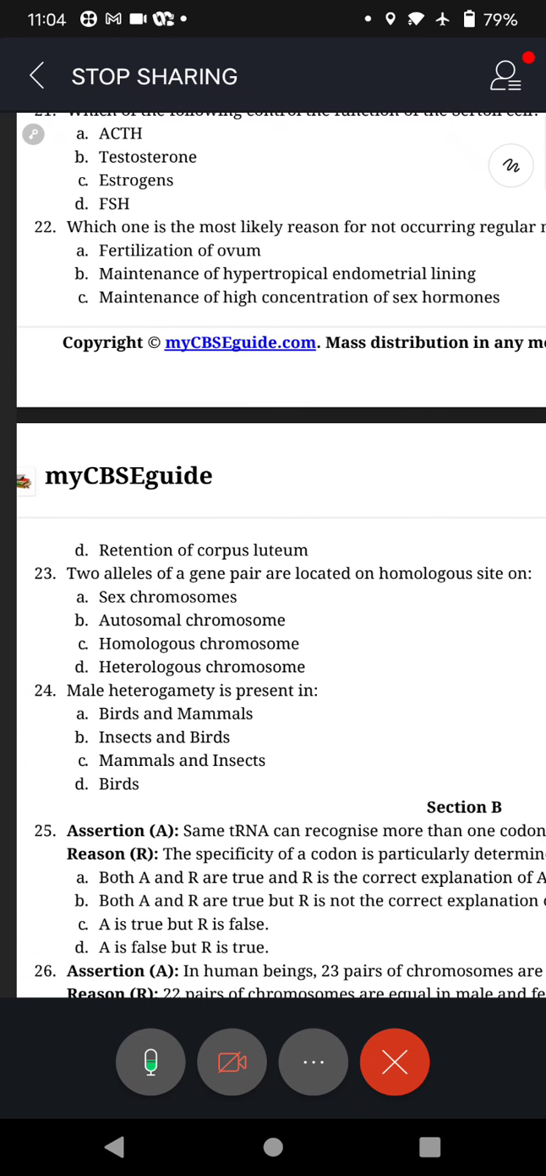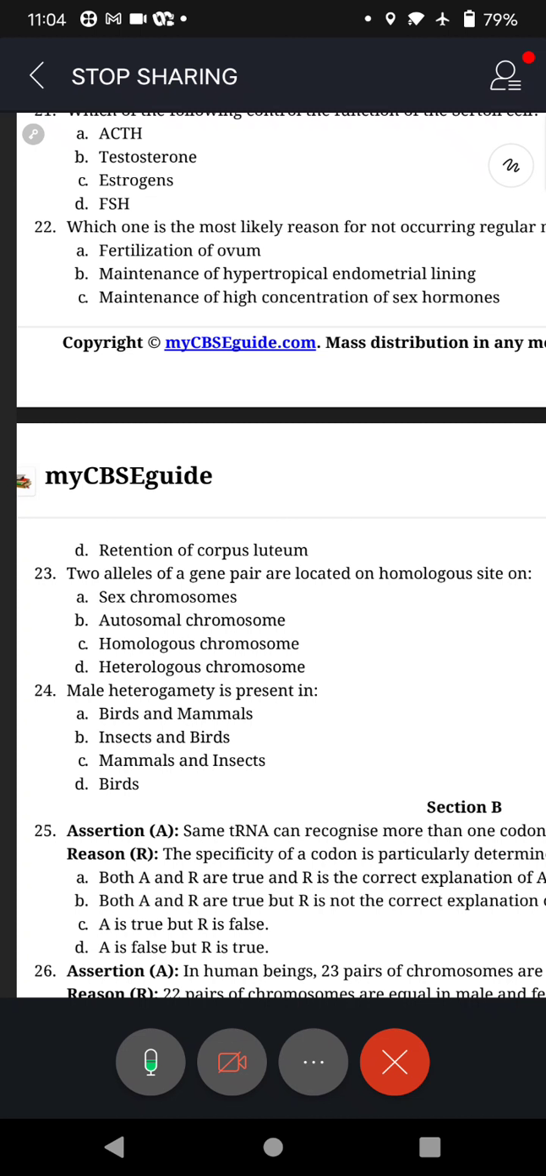Alternatives: A. sex chromosomes, B. autosomal chromosomes, C. homologous chromosomes, D. heterologous chromosomes. It is that two alleles of a gene pair are located on homologous site on. Next, question 24.